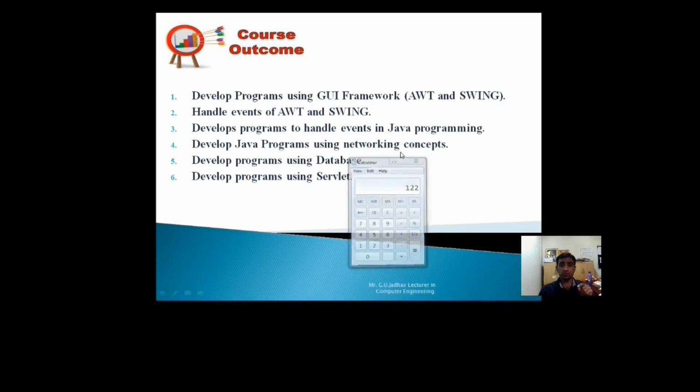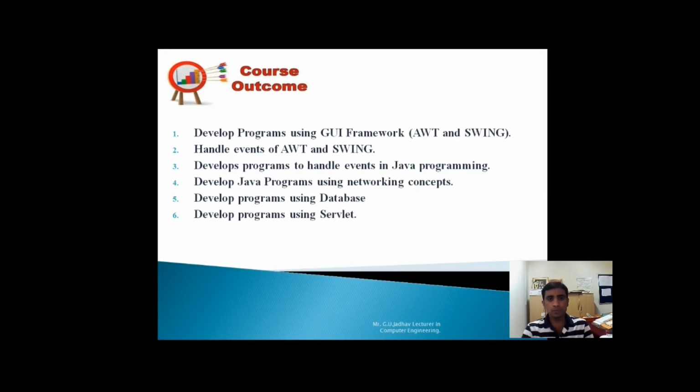So what is our course outcome? Second one is handle events of AWT and Swing. Third one, develop programs to handle events in Java programming. Same, you can handle different events in the Java programming language. So you should be in a position to develop event handling programs. Develop Java programs using networking concept.